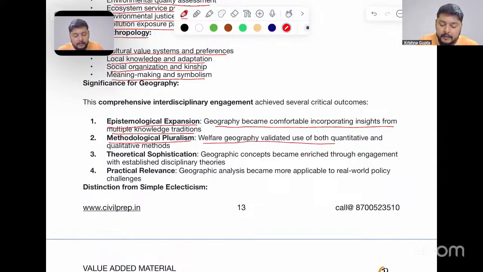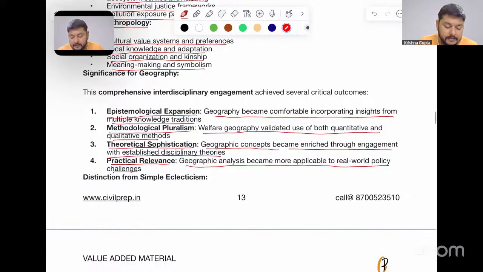Welfare geography validated both qualitative and quantitative methods. Number three, theoretical sophistication. Geographic concepts became enriched through engagement with established disciplinary theories. Then practical relevance. Geographic analysis became more applicable to real-world policy challenges.